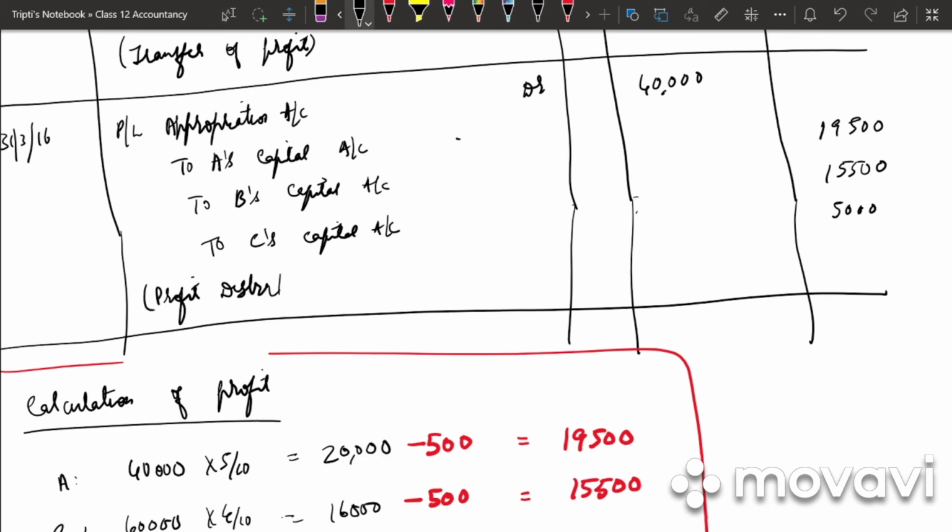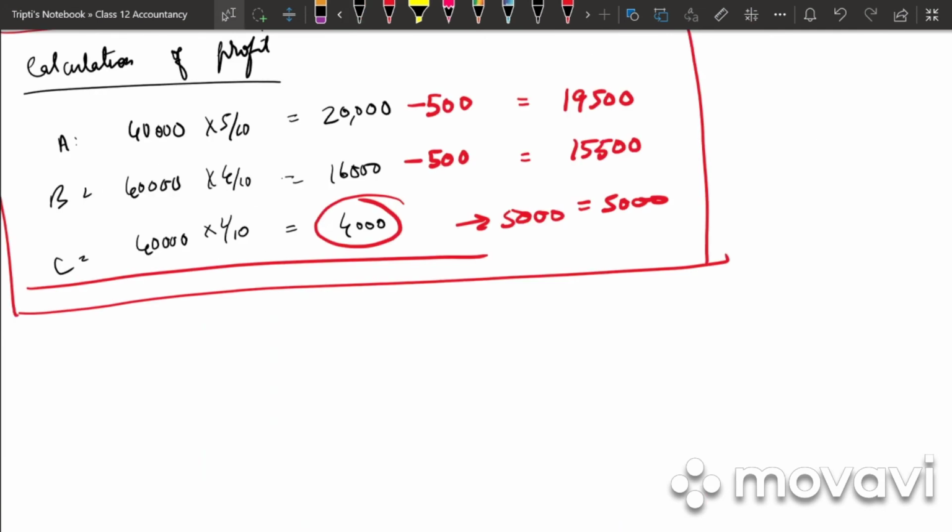Profit distributed to partners. Below the calculation of profit, write down C share in profit is rupees 4,000, whereas the minimum guaranteed amount is rupees 5,000. Full stop. Hence the deficiency will be borne by A and B equally.